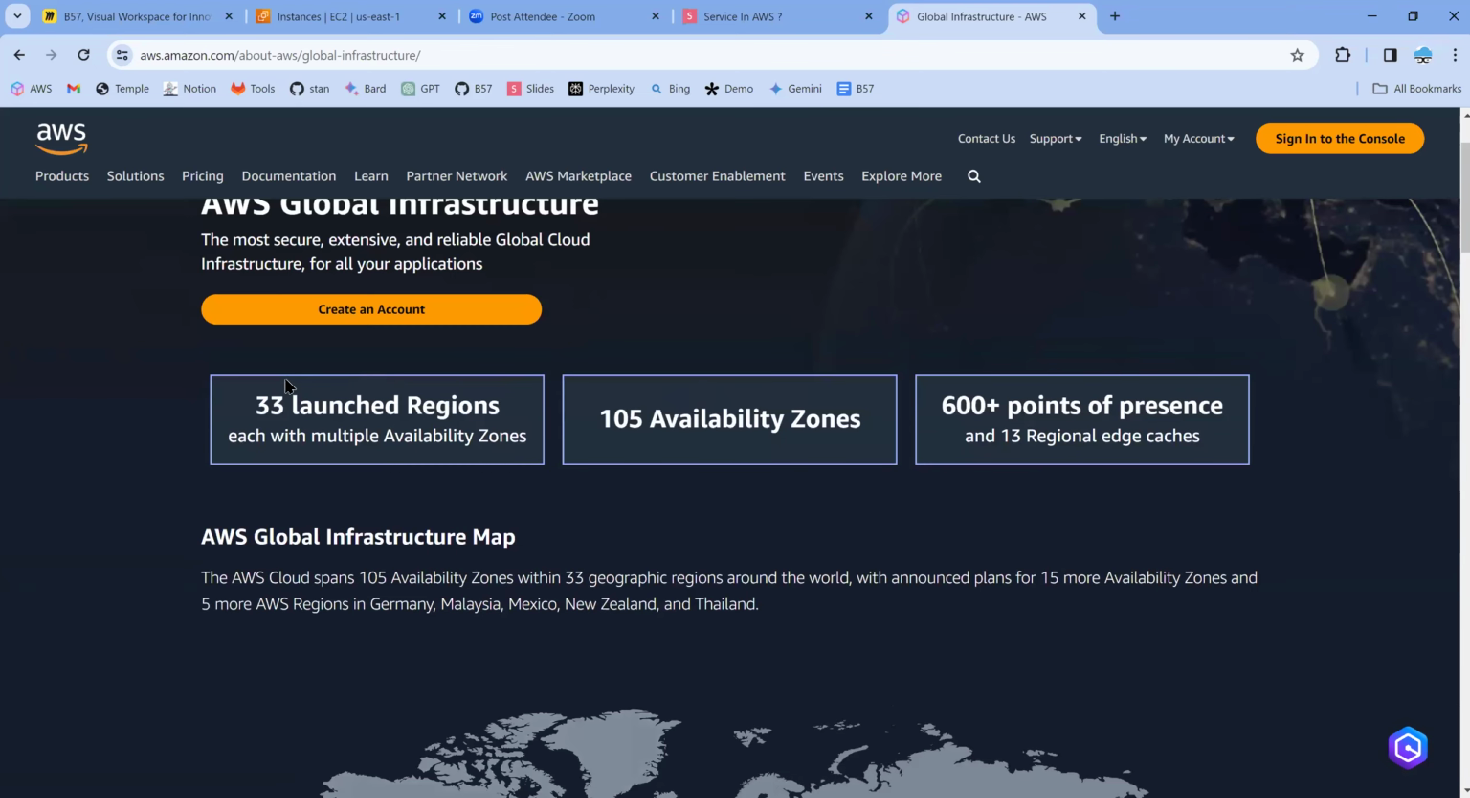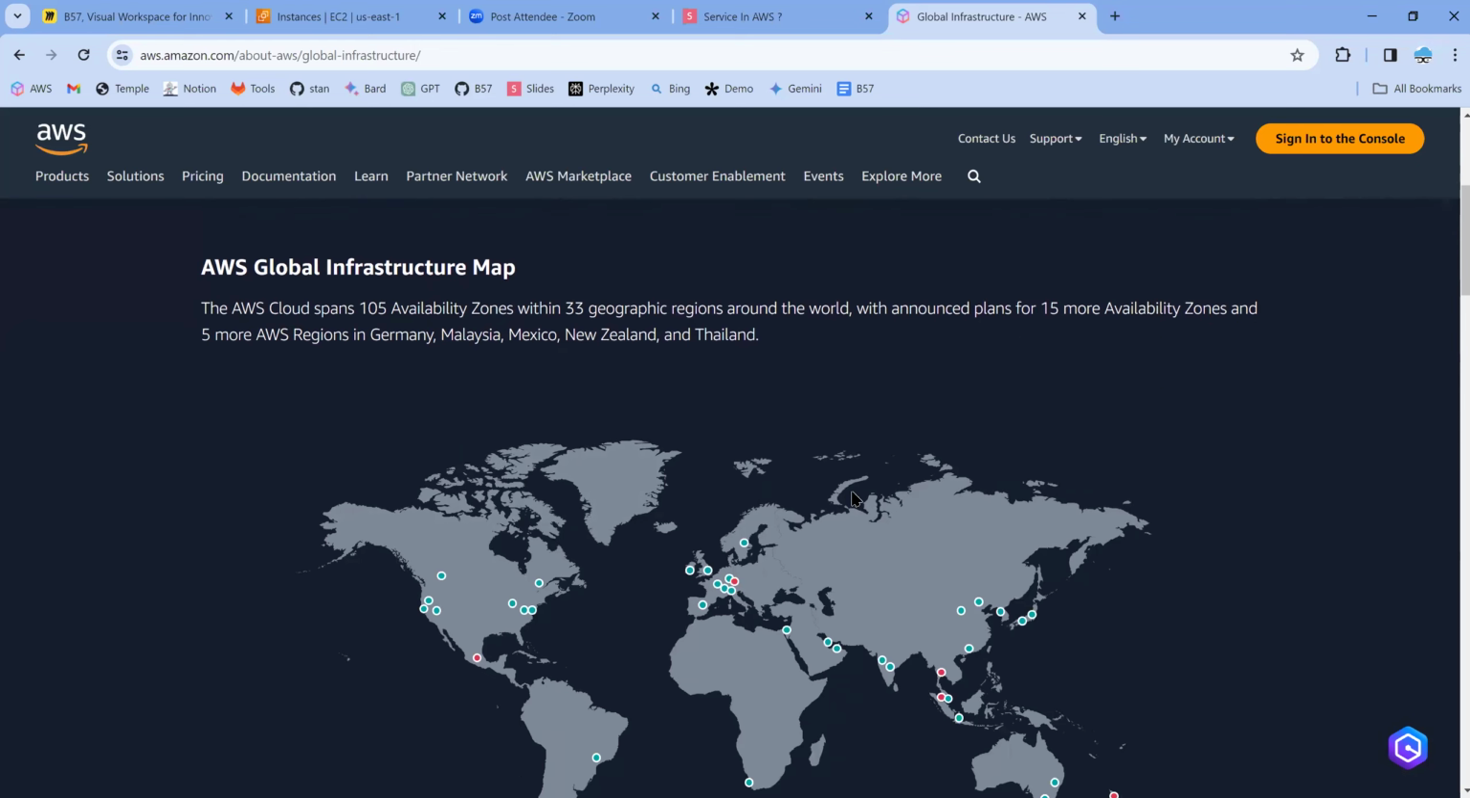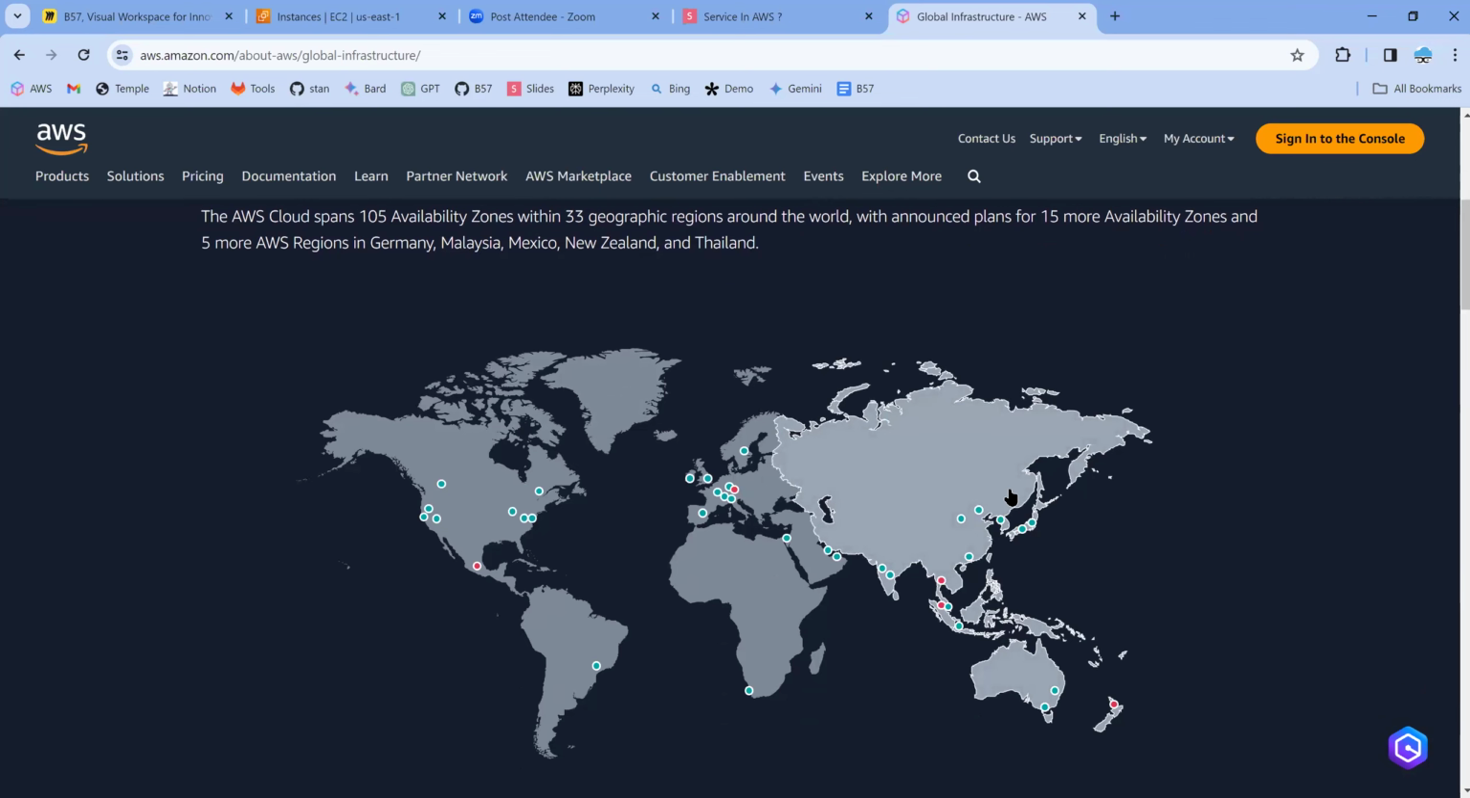And if you come here and look at this, there are 33 regions with multiple availability zones. When I started my career, I just saw 15 to 16. Year by year, you can see the number of zones and the number of regions are increasing. So first, let's try to understand what is a region. Region is nothing but a geographical location where your infrastructure is created.